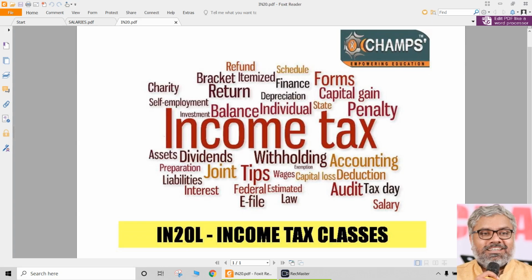we also understood that this chapter can be broadly classified into three segments. One of them is allowances, another one is perquisites, and the other one is retirement benefits. And of those three, we have completed one segment, that is allowances.